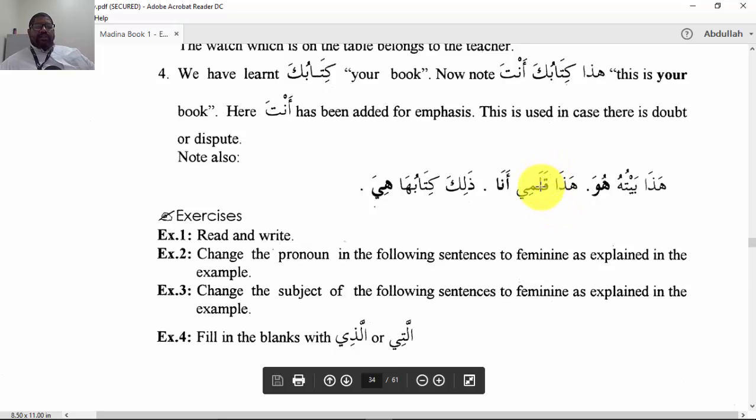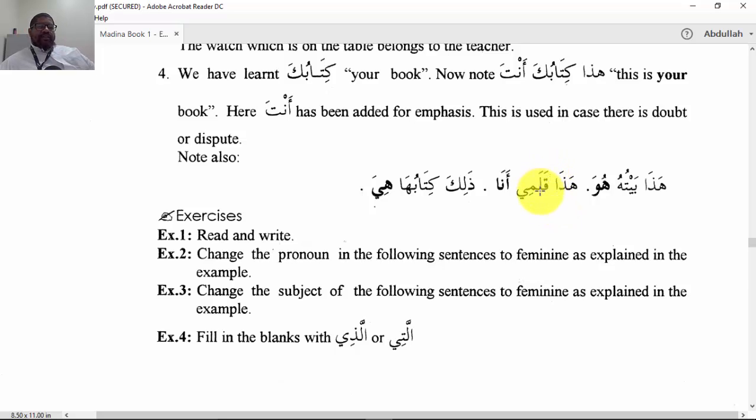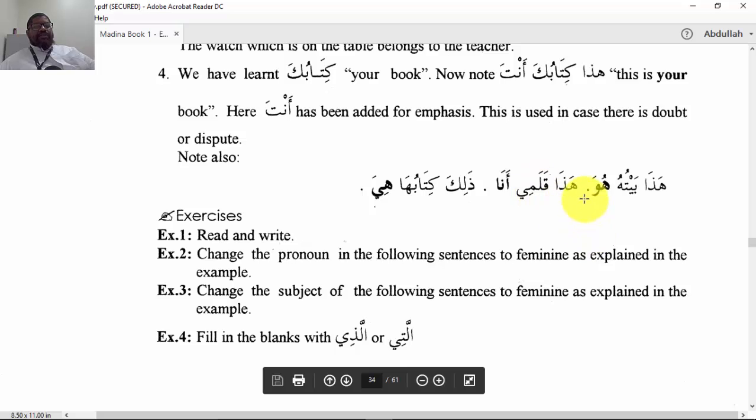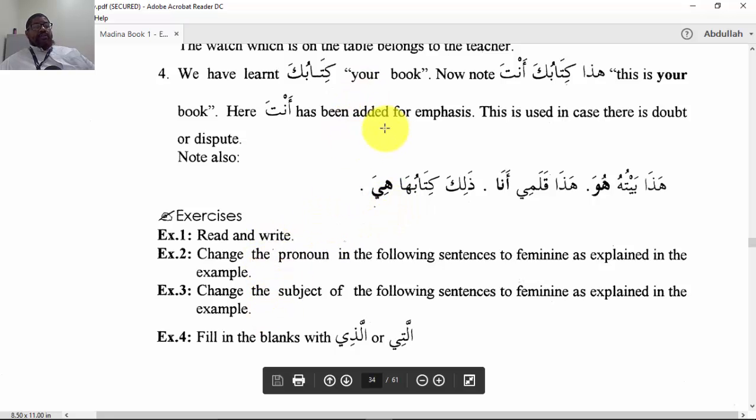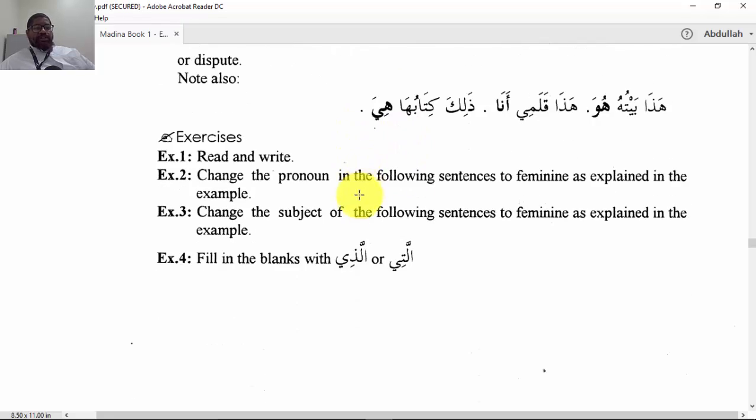And this is one of the beautiful things of the Arabic language, that it is so powerful, that there's no doubt in the expressions. It gives the strength of expressions. هذا قلمي أنا. This is my pen. No, this is definitely my pen. It can't be anyone else's. ذلك كتابها هي. So here we have expressions of tawkid, and this is what lesson 12 is about. Looks really long, but they're going to show you the masculine forms and the feminine forms, so be patient.